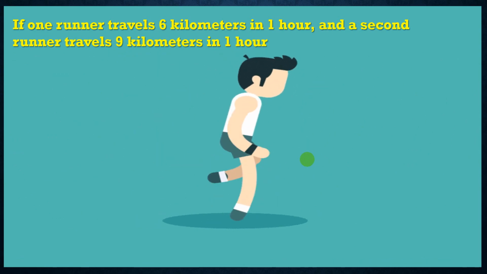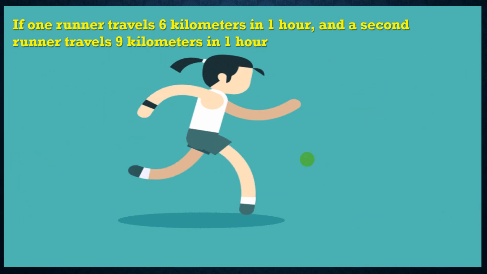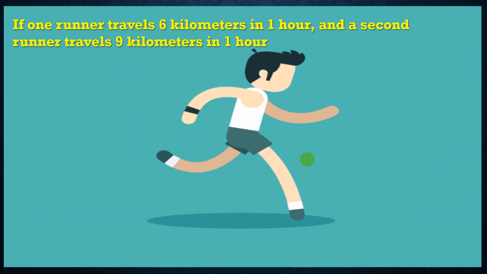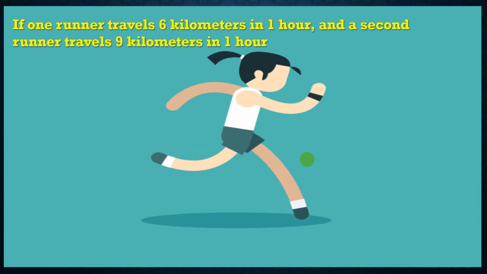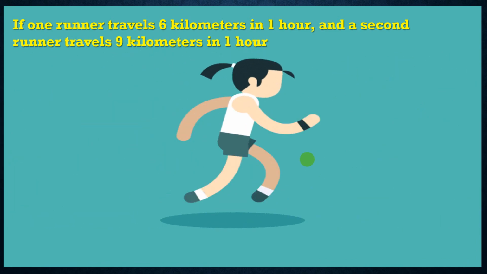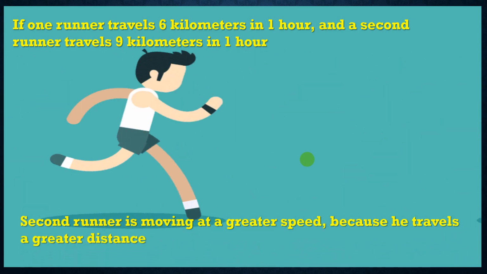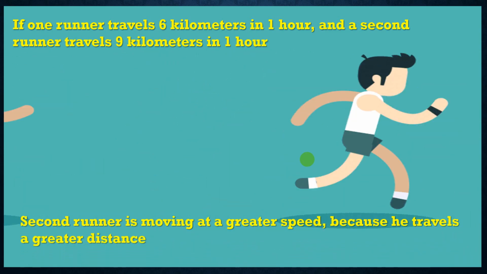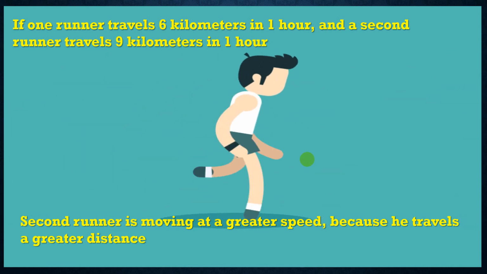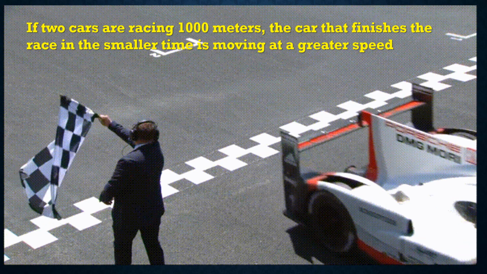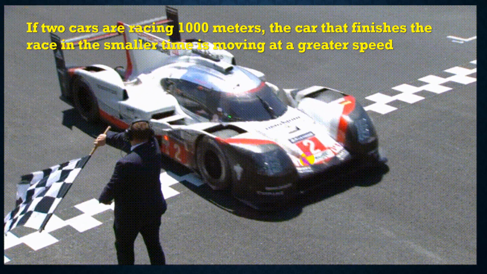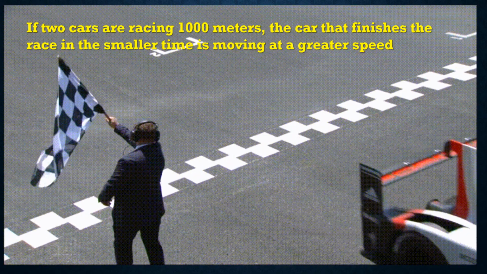Think and answer. Yes, we have the same amount of time here, 1 hour and 1 hour. The deal here is the distance that the runner travels. So 9 kilometers is more than 6 kilometers. The second runner is moving at a greater speed because he travels a greater distance in 1 hour.